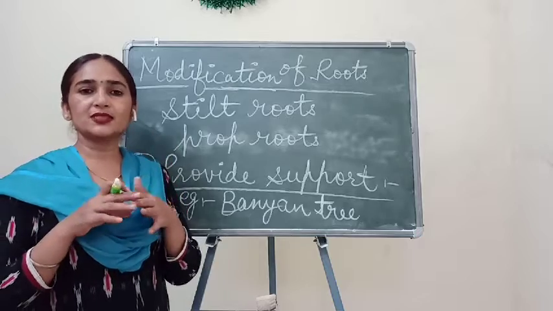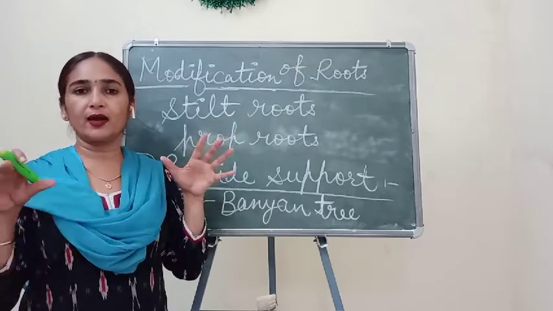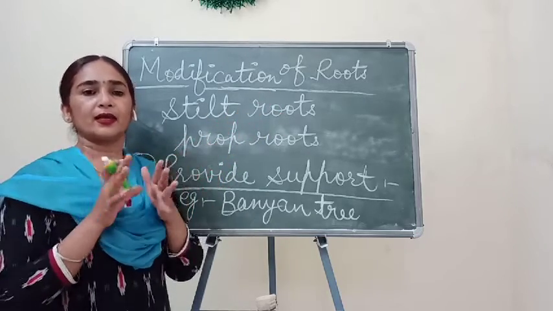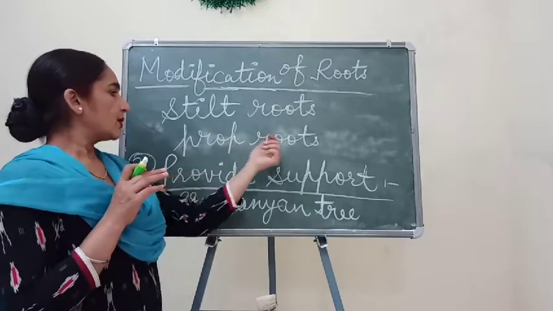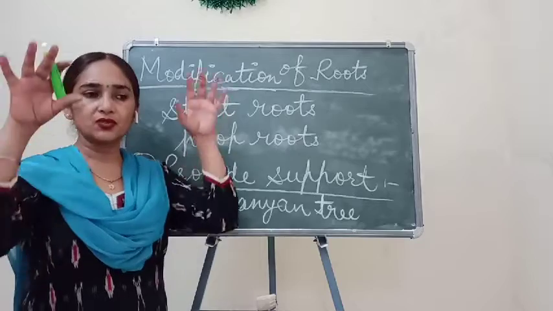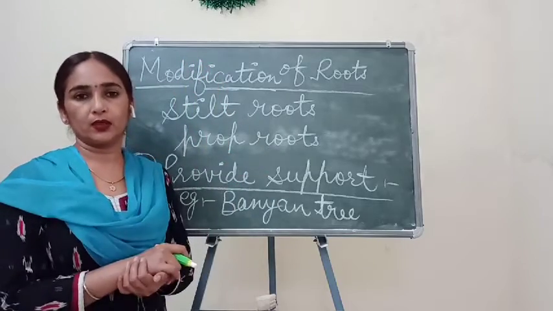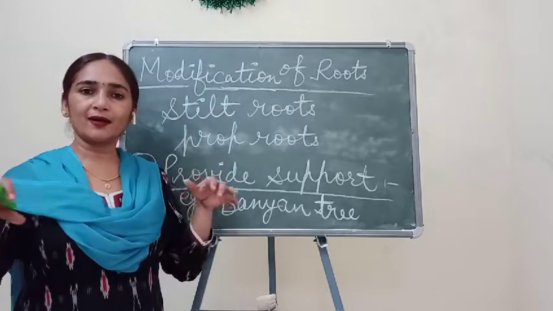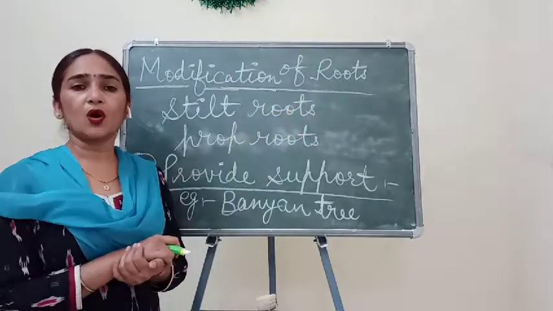Their branches spread in a large area, and if there were no prop roots present there, then what will happen? Branches can fall on the ground because their branches are so long.